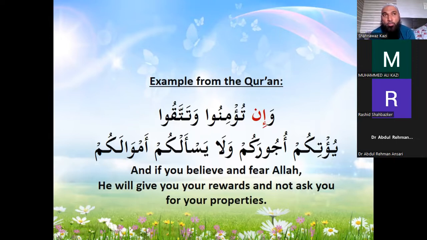So we know that Surah Muhammad is also called Surah Qital, where there was the order given for Qital, and for Qital you would require some funds. And the ayat after this says that if Allah Ta'ala had asked you and if you had not given, then you would have proved what you are, right? So may Allah protect us from such trials. We should be freely giving for the sake of Allah whenever it is required, inshallah.